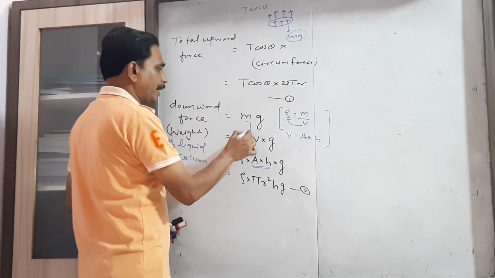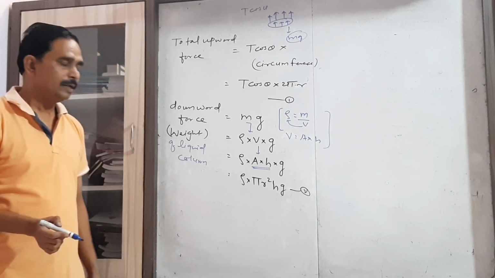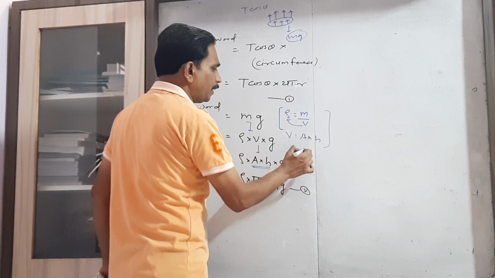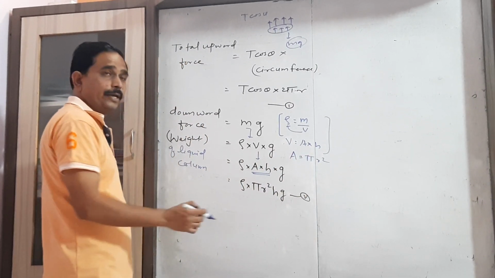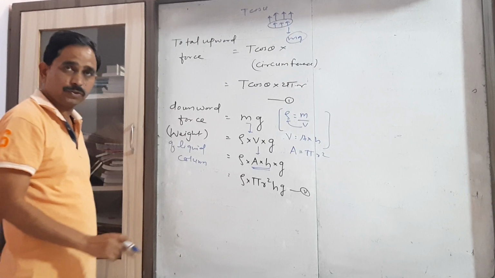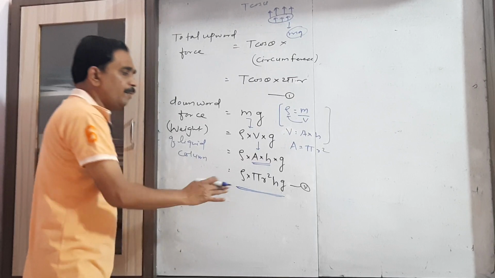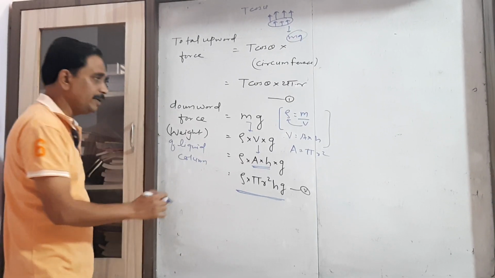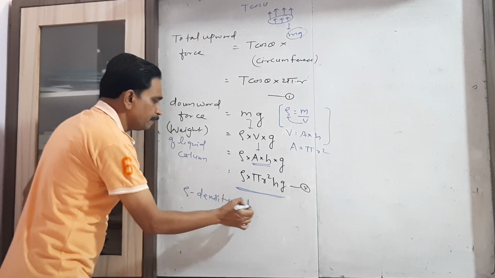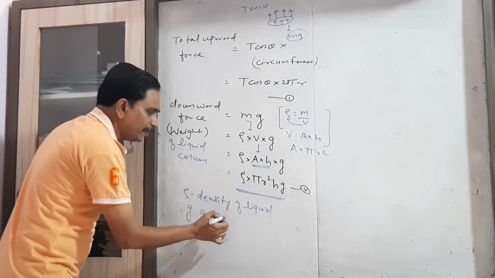First I put the value of m as rho into V. Then I put the value of V, that is A into h. Now I put the area of the circular part, that is pi r square. So the area equals pi r square. It means the downward force, which is the weight of the liquid column, is rho into pi r square h into g, where rho is the density of the liquid and g is the acceleration due to gravity.